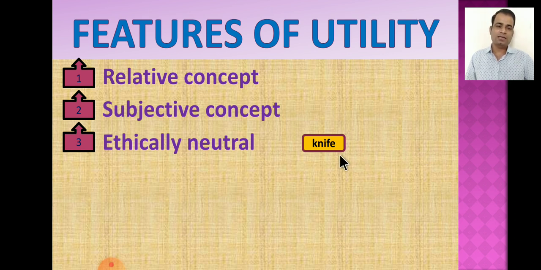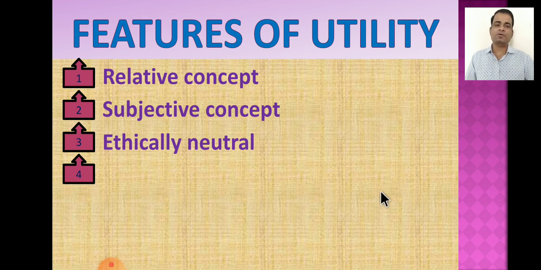A knife has utility for a housewife, and it has utility for a killer also, to kill someone. So it is an ethically neutral concept.